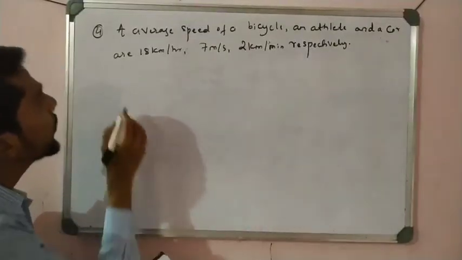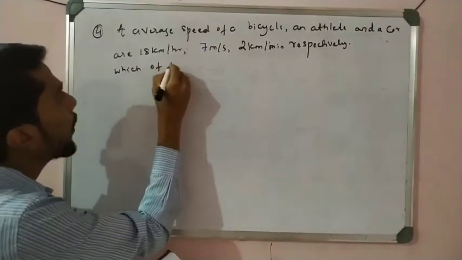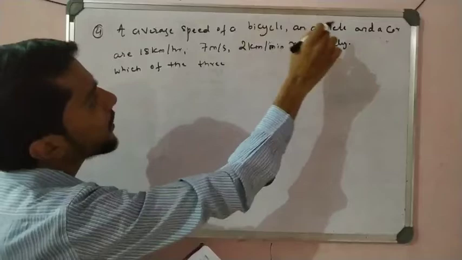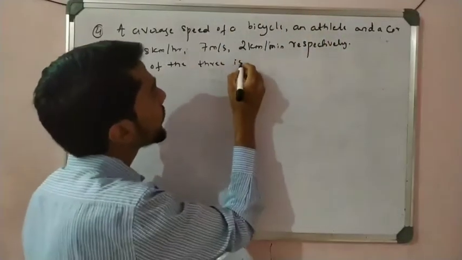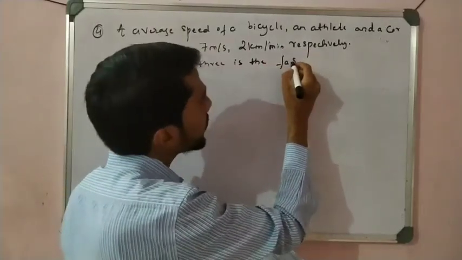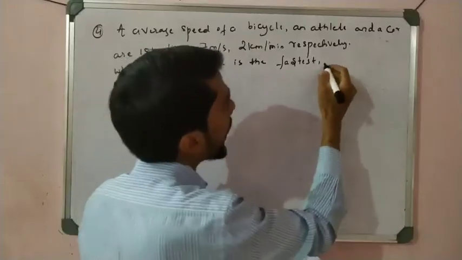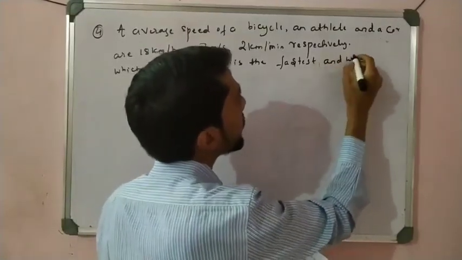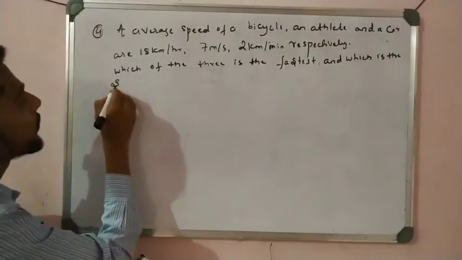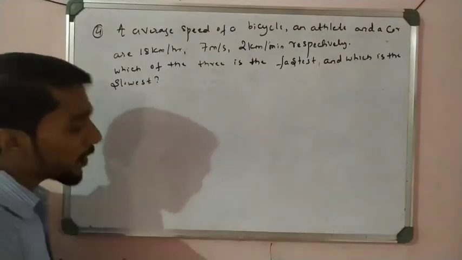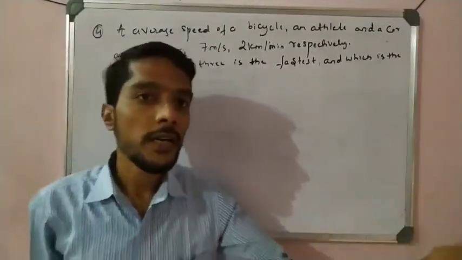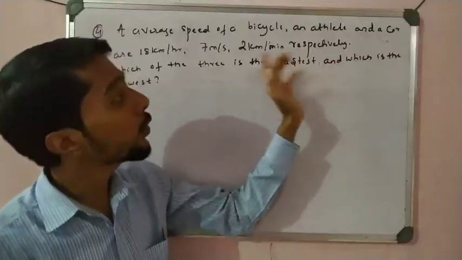So which of the three, bicycle, athlete and car, is the fastest, and which is the slowest? Okay, fastest and slowest, we have to find which is the highest speed, which is the lowest speed. Fastest, what does it mean? It is the rate of motion, right? So which is the high speed and which is the low speed, you have to calculate, right?